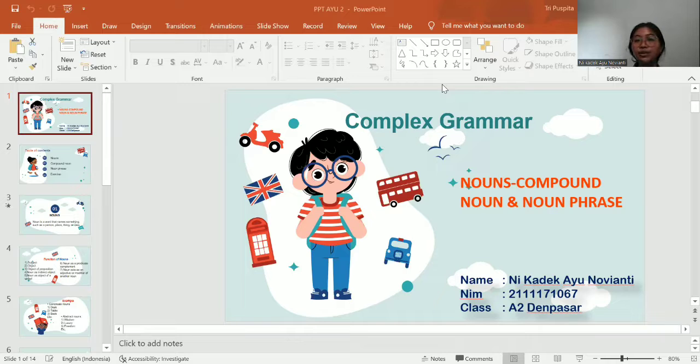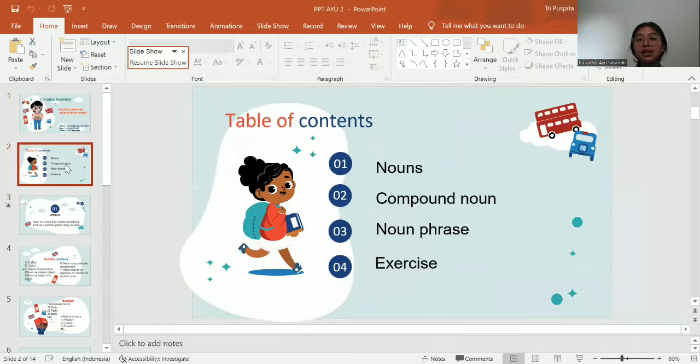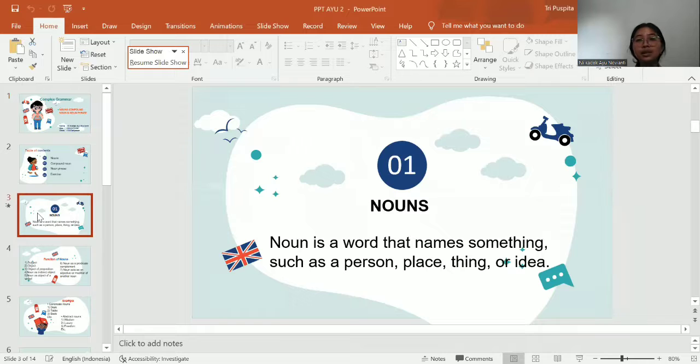Now I will tell you about noun, noun phrase, compound noun, and the last is exercise. So let's move to the next slide. Yep, this is a table of contents. The first topic is noun.